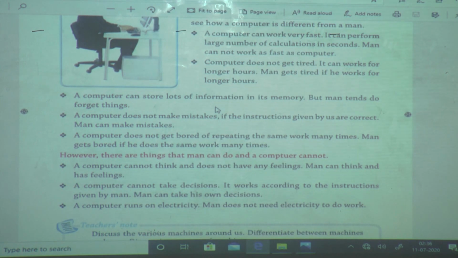Next, a computer can store lots of information, but man cannot store as much. Man can store, but not like a computer. For example, everyone studies for an exam, but when we are sitting for the exam, can we write everything as it is? No, we cannot. Why? Because we don't have memory like a computer. We can write, but not as it is.